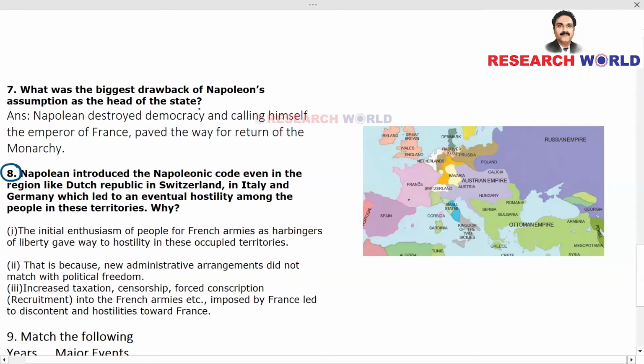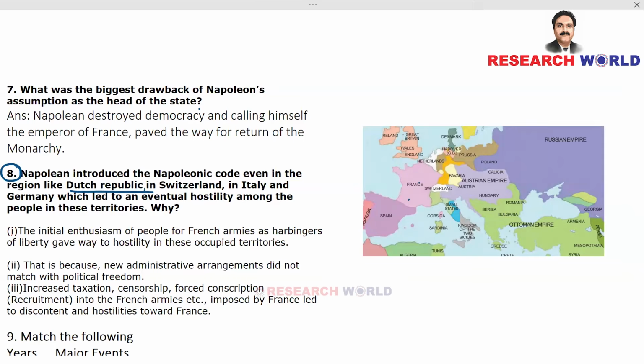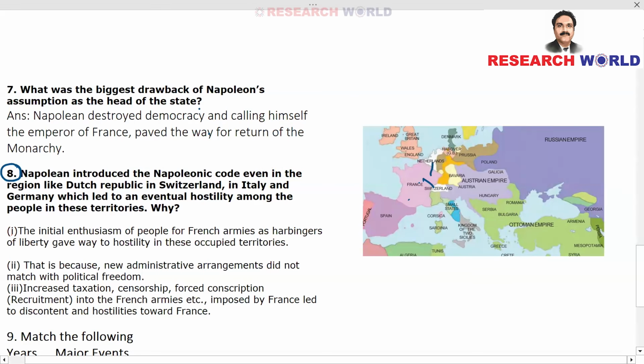Napoleon introduced the Napoleonic Code even in regions like the Dutch Republic, Switzerland, Italy, and Germany, which led to an eventual hostility among the people in these territories. Why? The Dutch Republic is now called the Netherlands. So, in the Dutch Republic, Switzerland, Italy, Germany, we have just marked that. Switzerland, Netherlands, and Italy.